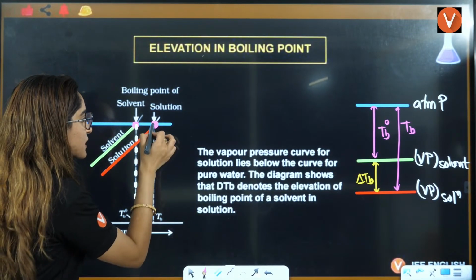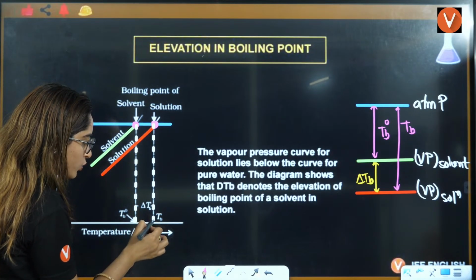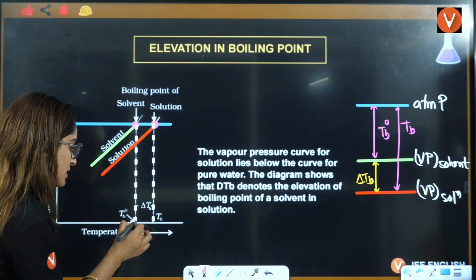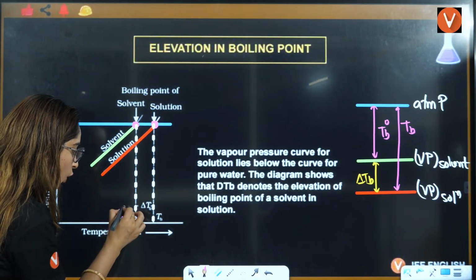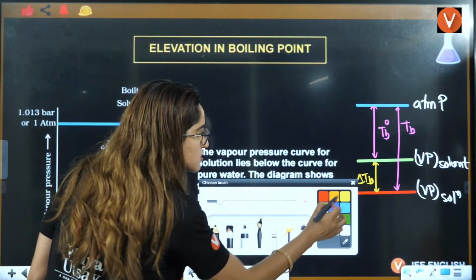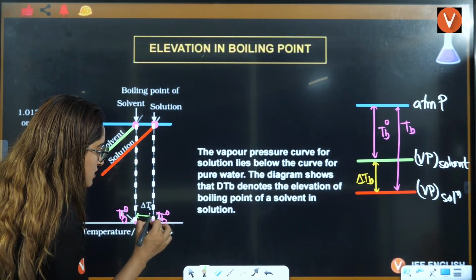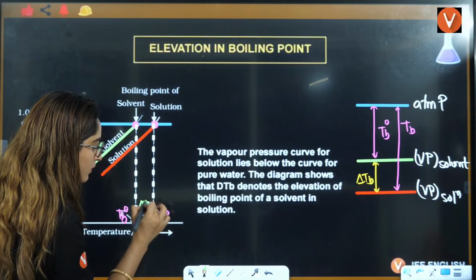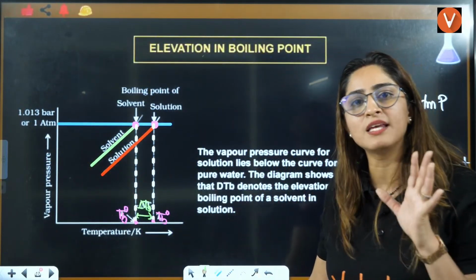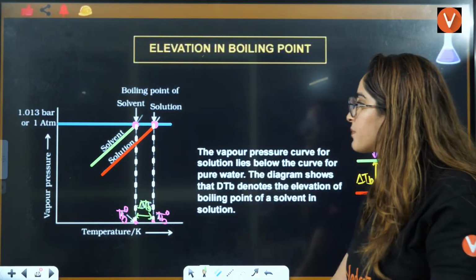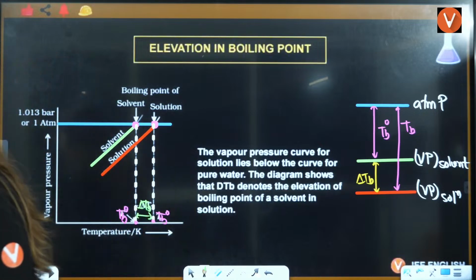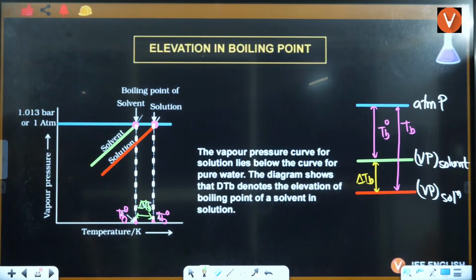When this vapor pressure of solution becomes equal to atmospheric pressure, that will be your TB, right? So this is called TB naught and this is called TB, and this change is called delta TB. Okay guys, I think now the graph is very easy for you to understand. Just remember this and you can easily make this. Right, okay?